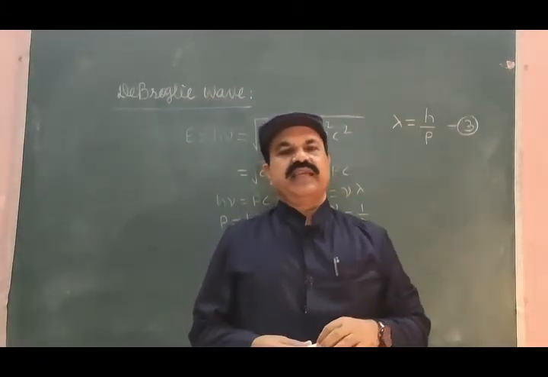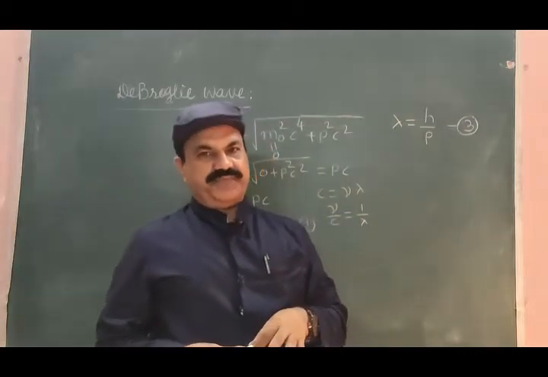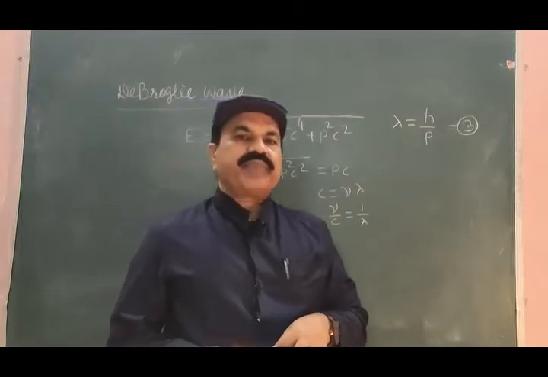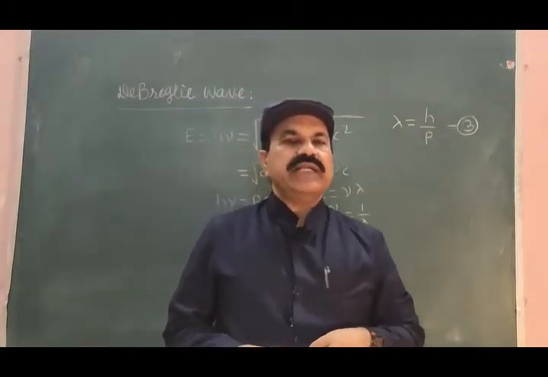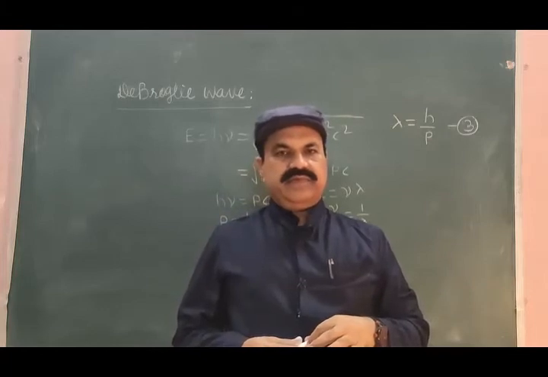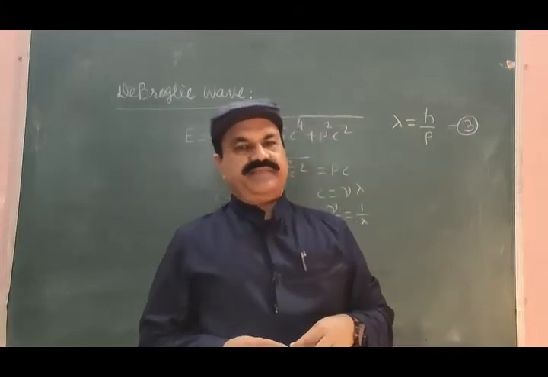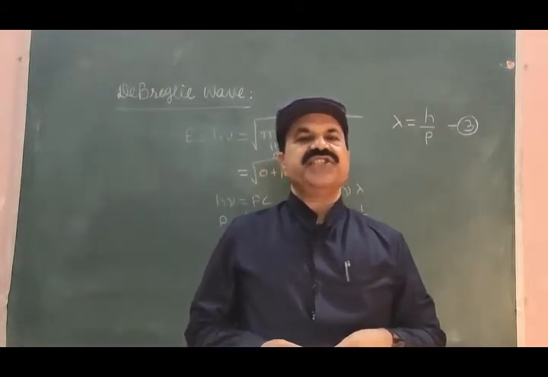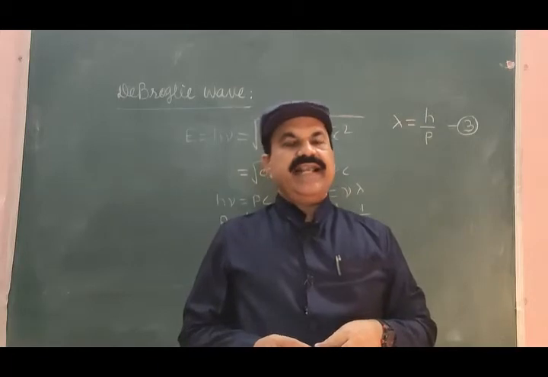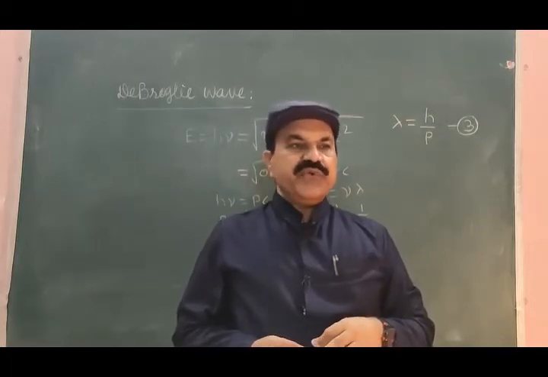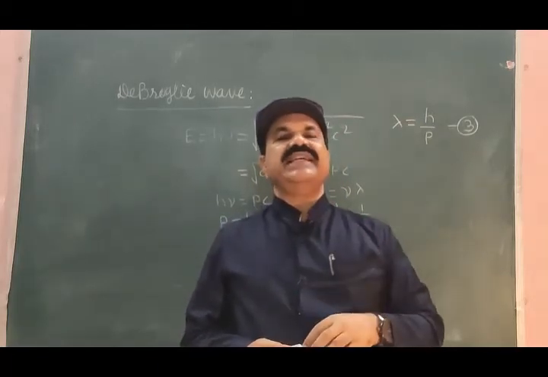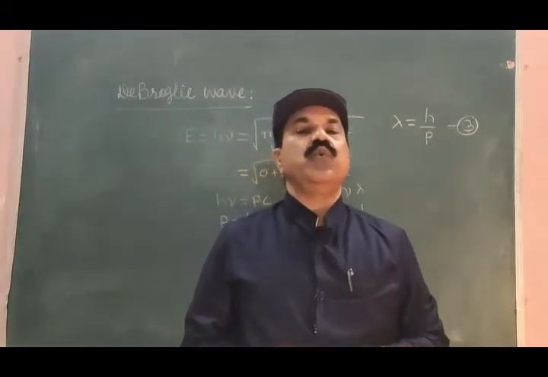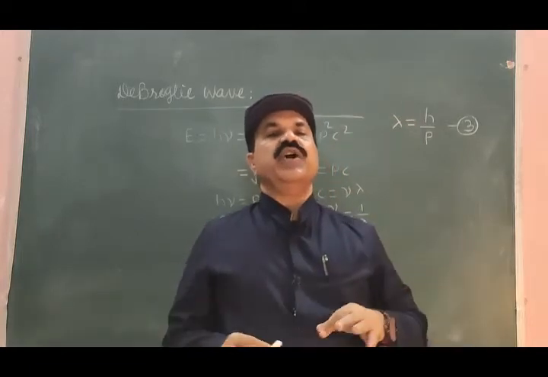Now, de Broglie, the physicist, thought that nature is symmetric, and therefore intuitively he expected that this relation should be true for any other particle.